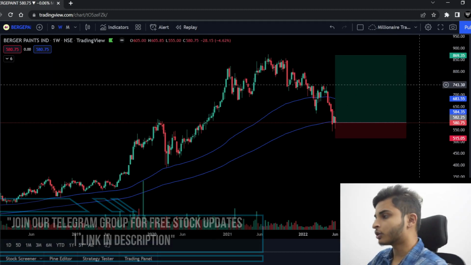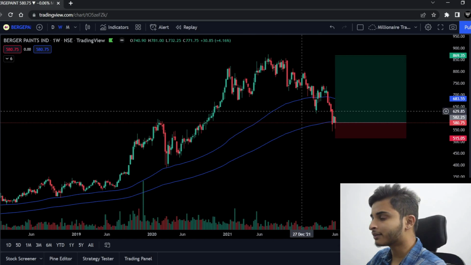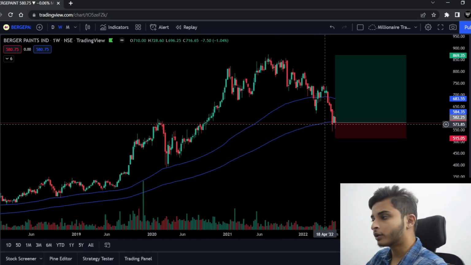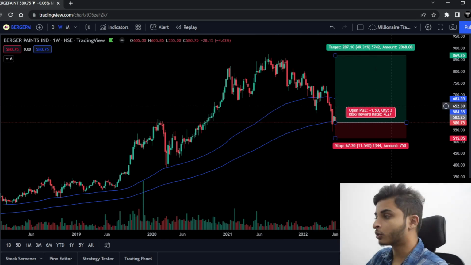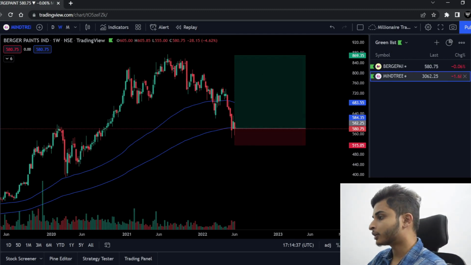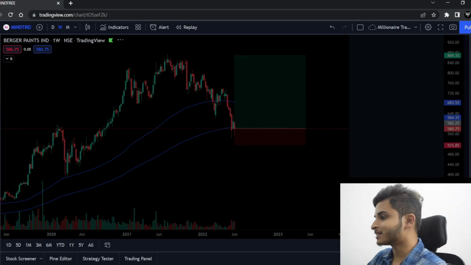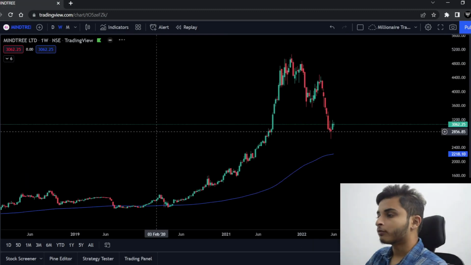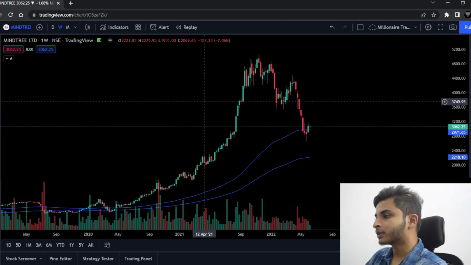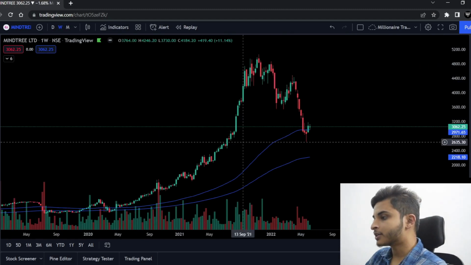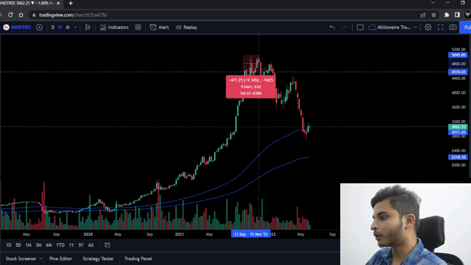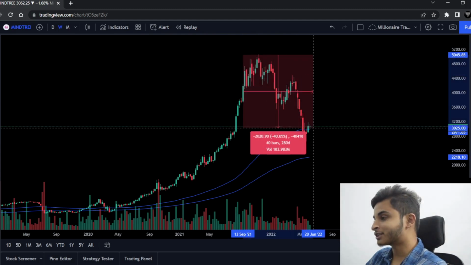So this is the first stock that looks interesting. It's at a very good level, and if you can hold it for a couple of months, then this can be a good trade, right? The second stock that looks interesting to me is Mindtree. Similar to Berger Paints, Mindtree is also, you can see, back to its major levels, right? As of now the stock is down by almost 40% from its peak.